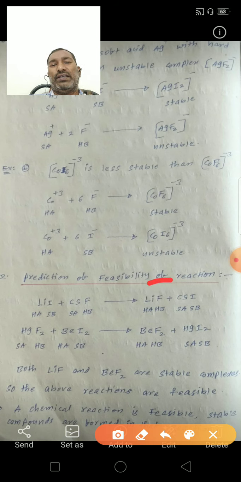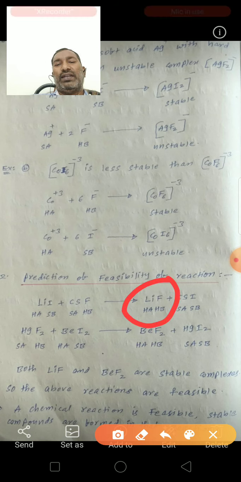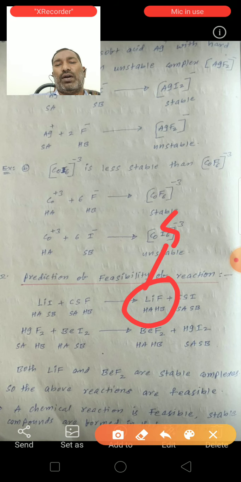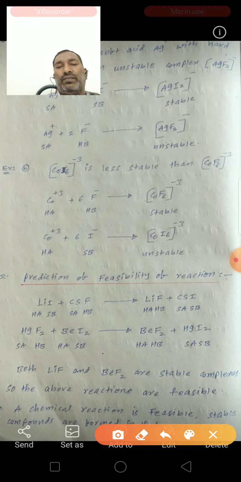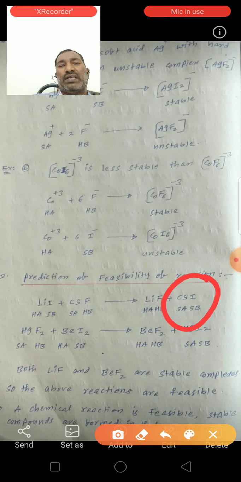In lithium fluoride, lithium is a hard acid and fluoride is a hard base. So a hard acid and hard base form a stable complex. And here cesium iodide is also a soft acid and soft base. A soft acid and soft base form a stable complex.